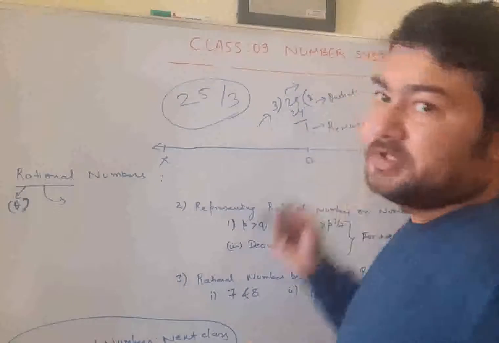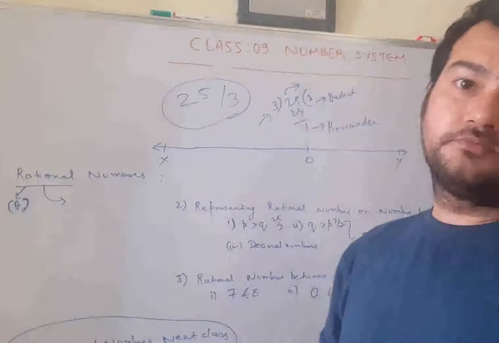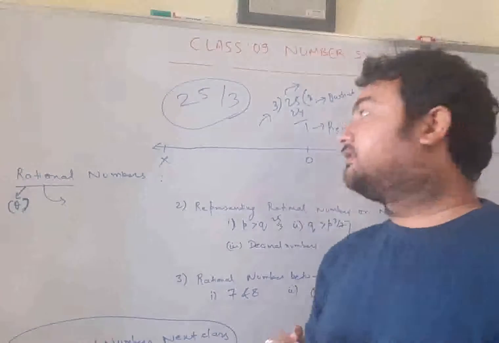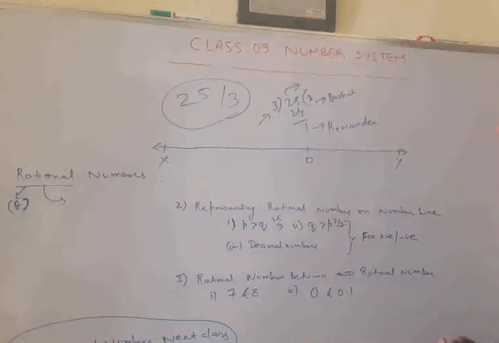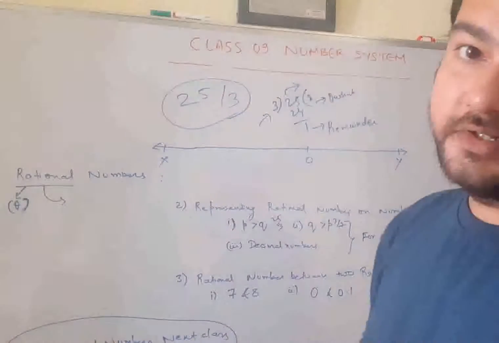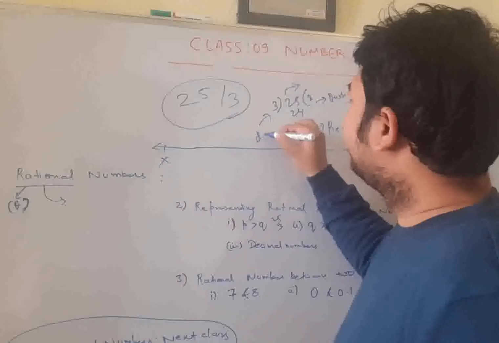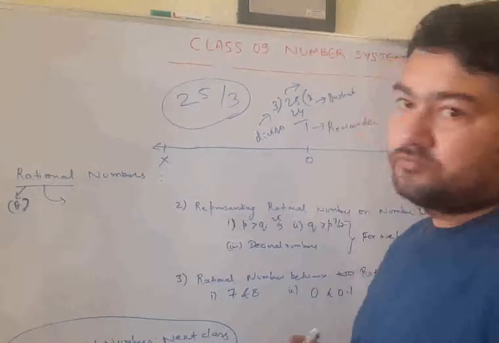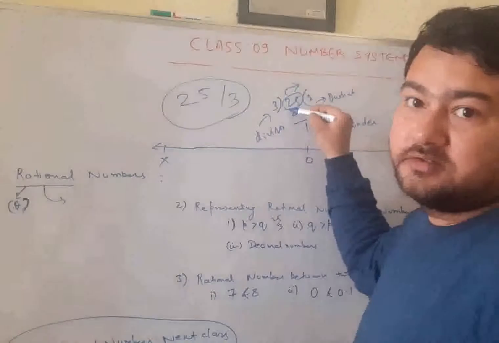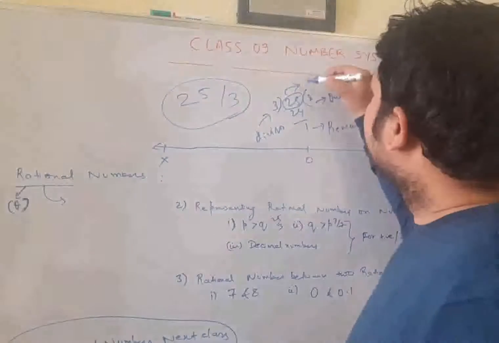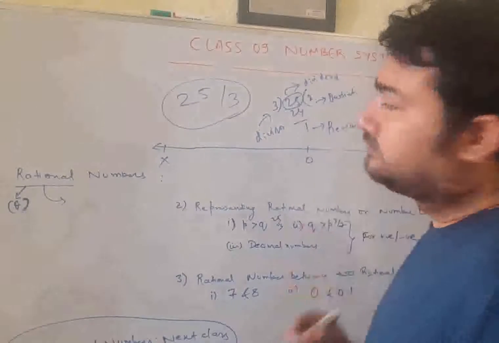See, what is the operation being done? The operation being done is division. Anyone who operates is an operator. So anyone that divides is a divisor. Who is dividing? 3. 3 is the divisor. And the one on which the operation is being done is the dividend.